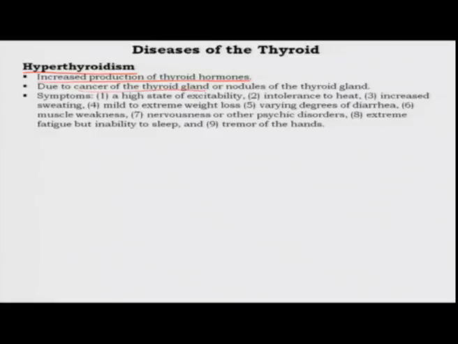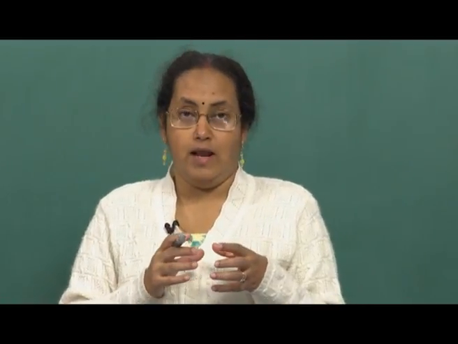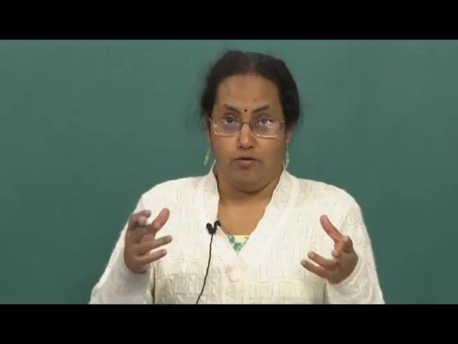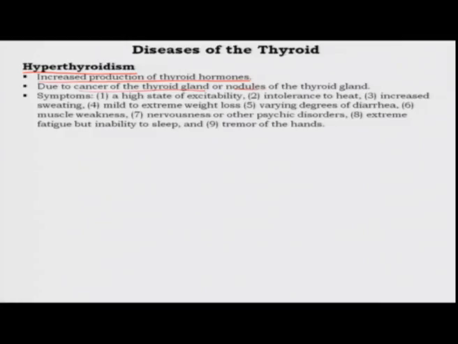What does cancer mean? It means when the number of cells that are normally present in the thyroid gland increase in number, because there is a tumor formed in the thyroid gland. So, all these thyroid gland cells are specialized to produce thyroxine or thyroid hormone. So, when they increase in number, naturally the production of thyroid hormone goes up. And also if there are nodules present within the thyroid gland, which again causes an increase in the cell number, this can lead to increased production of thyroid hormone.